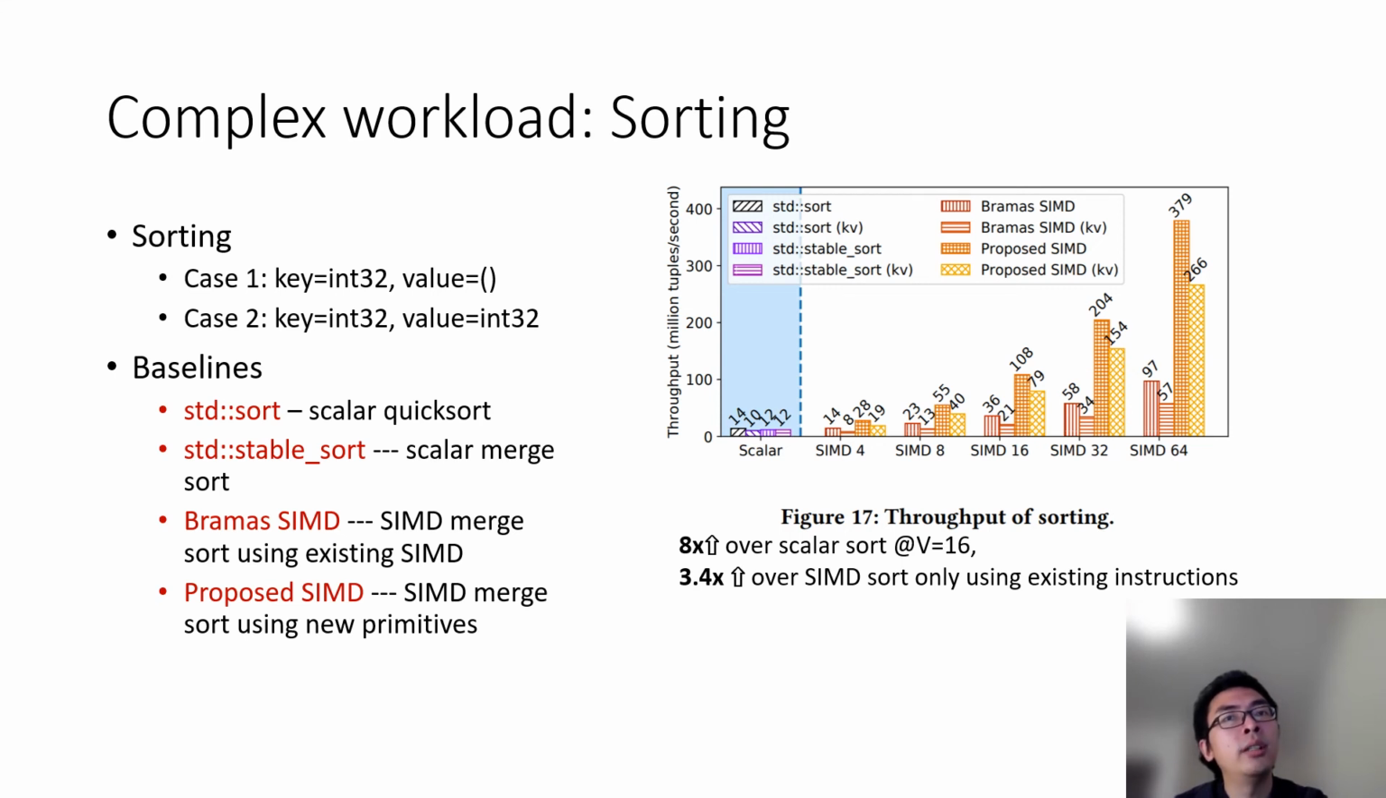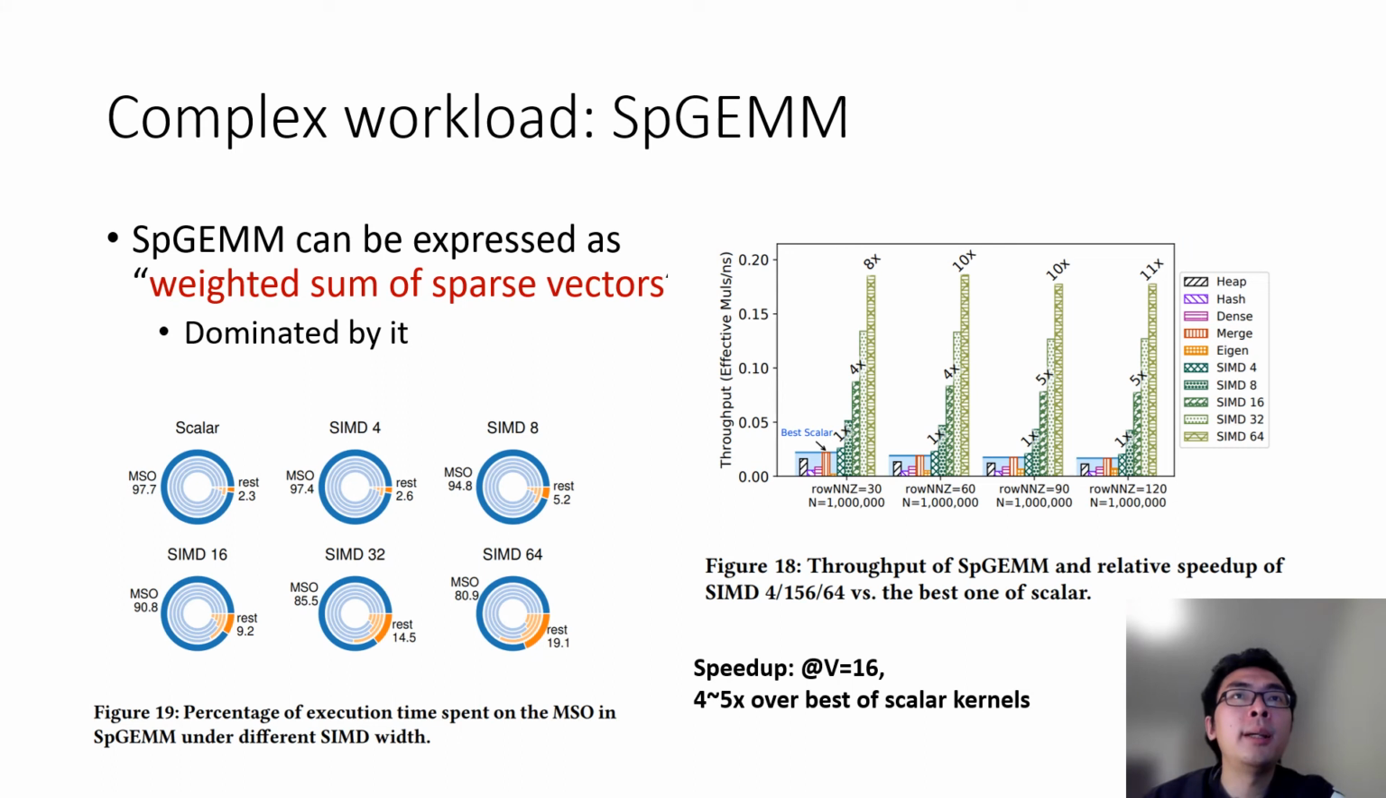For sorting, we achieve 8 times speedup over the scalar sort, or 3.4 times speedup over the SIMD sort that only use the existing SIMD instructions. We can also accelerate SpGEMM, the multiplication between two sparse matrices, because SpGEMM is also dominated by weighted sum of sparse vectors, which is an MSO.